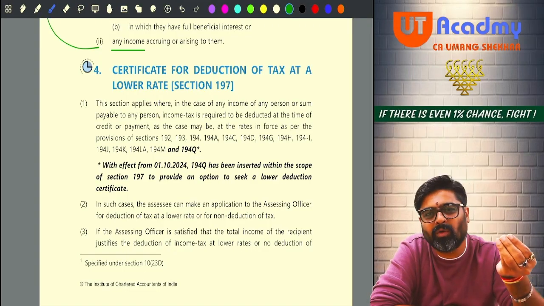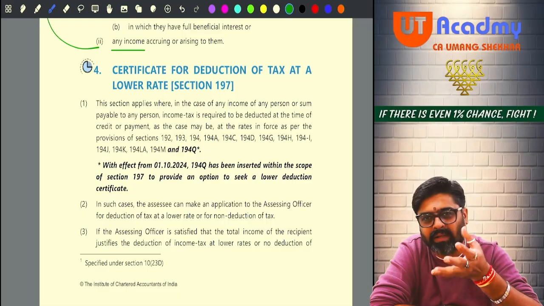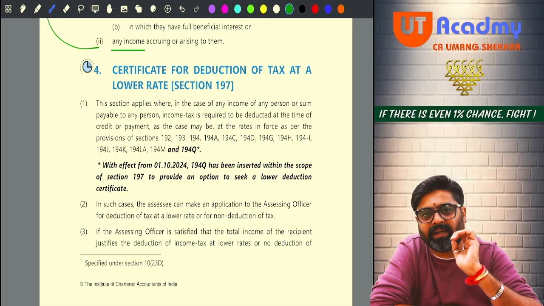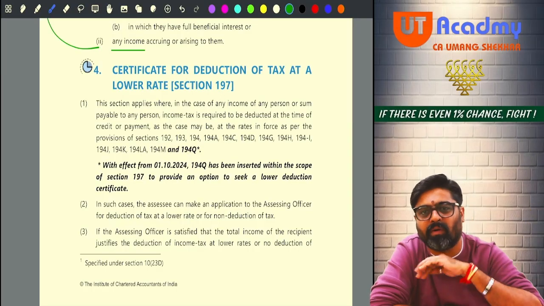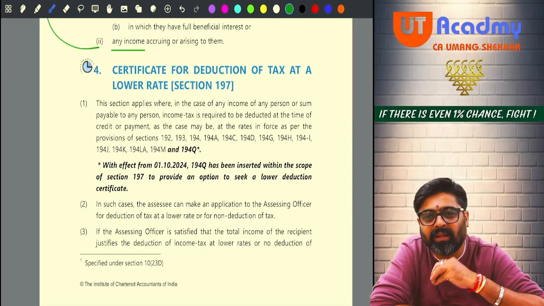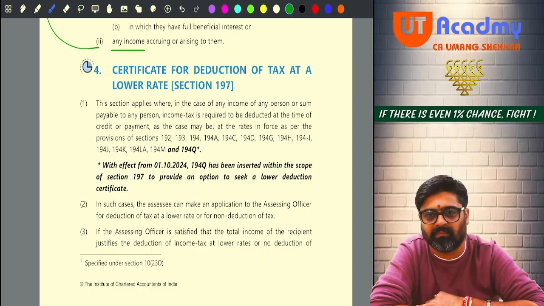So why are you bothering me? Why are you deducting the TDS? Because even if you deduct that TDS, I will have to file the return and claim that TDS in the form of refund. So why are you putting me in the trouble of filing my return of income?